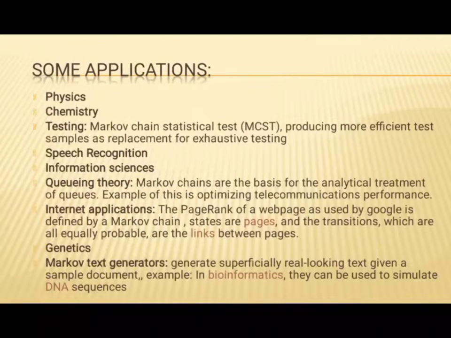Internet applications. The PageRank of a web page as used by Google is defined by a Markov chain. States are pages, and the transitions, which are all equally probable, are the links between pages. Genetics. Markov text generation. Generate superficially real-looking text given a sample document. Example is, in bioinformatics they can be used to simulate DNA sequences.